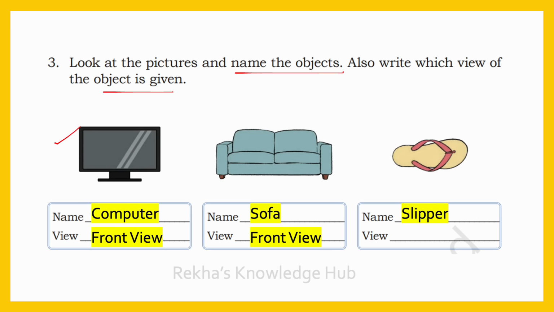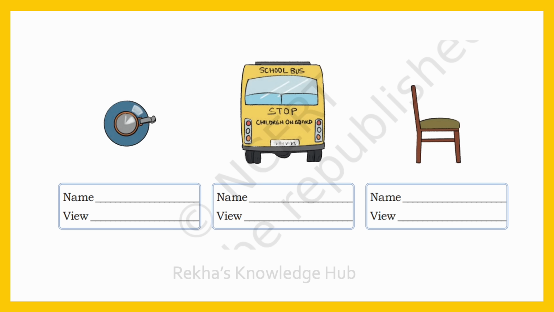Then next one. This is a slipper. Then what about the view? This is the top view of the slipper. This slipper is viewed from the top. Next one. Can you identify this picture? This is a water bottle. And what about the view? This is the top view of a water bottle.